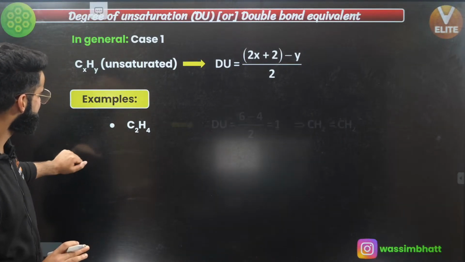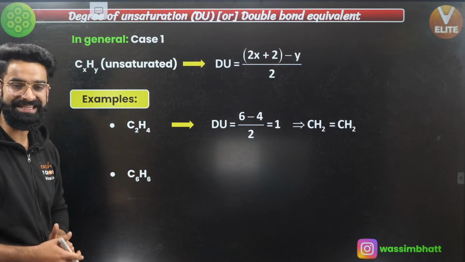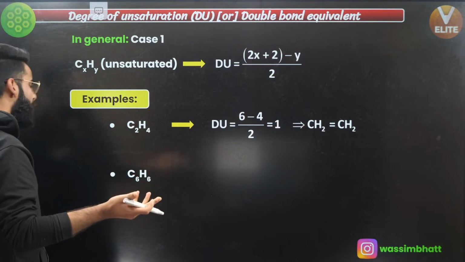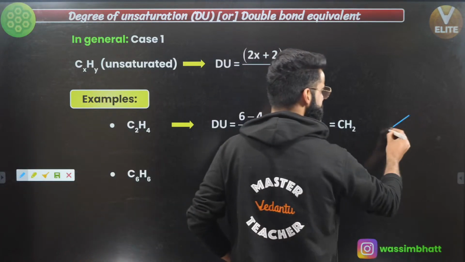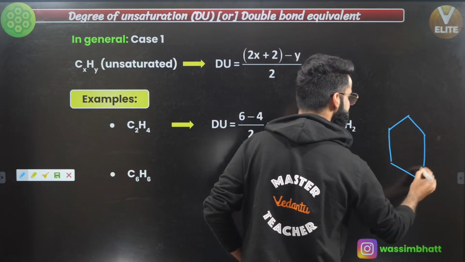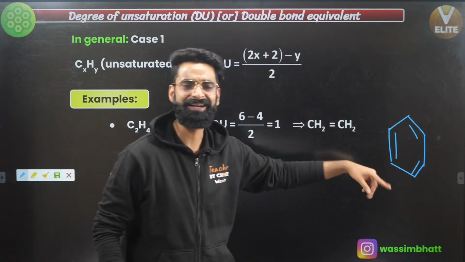Very simple, right? Similarly, let me take a few more examples. I've got benzene, C6H6. We already know the structure of benzene. What is the structure of benzene? It's like this. There is one ring and 3 pi bonds, right?